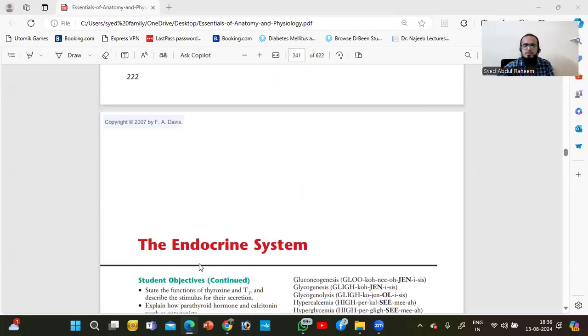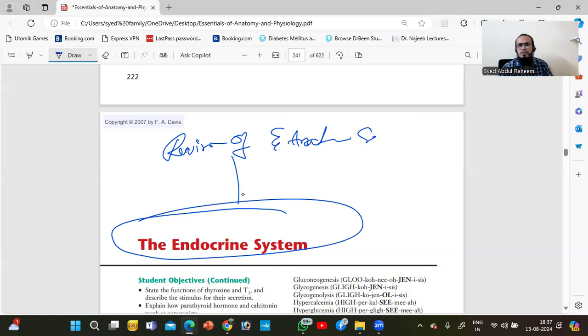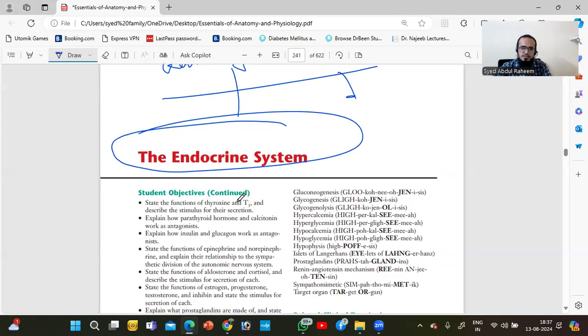So in the previous class, we studied cardiac medicine, in which we discussed a number of diseases related to the cardiac system. Today we are going to start the endocrine system, in which we will discuss some revision of the anatomy and physiology of the endocrine system first, and then afterwards medicine.